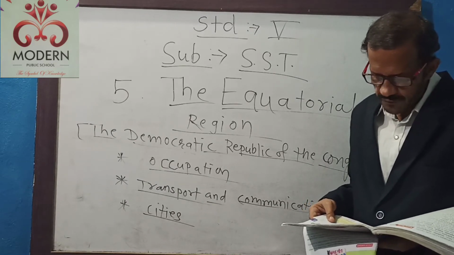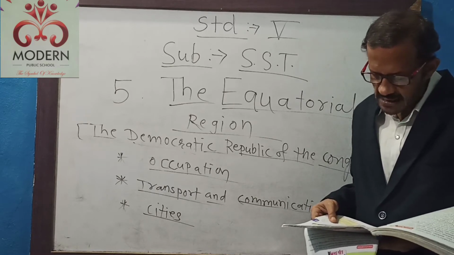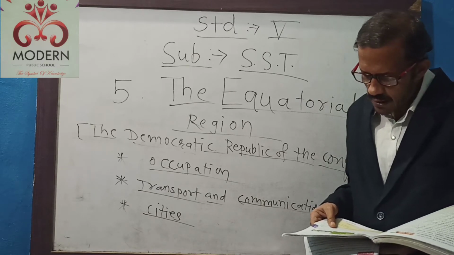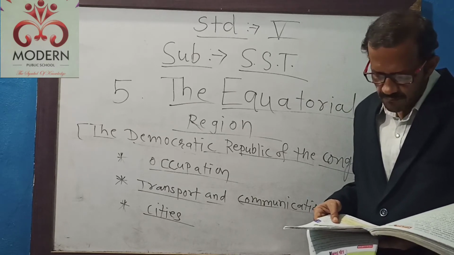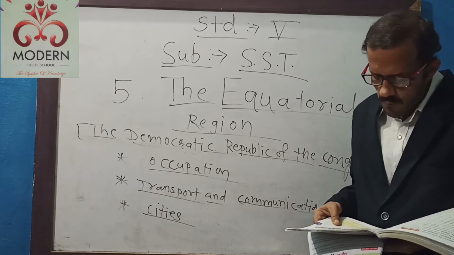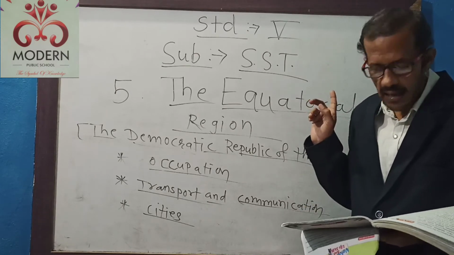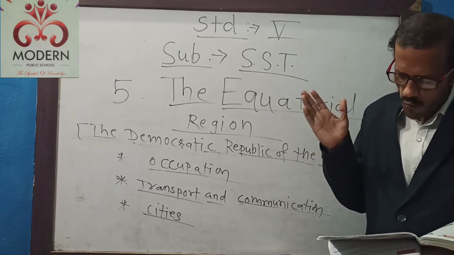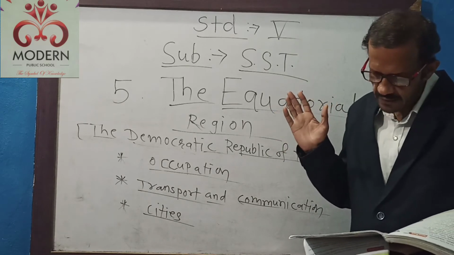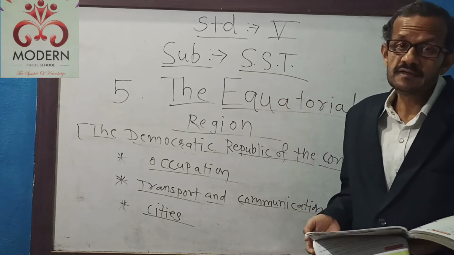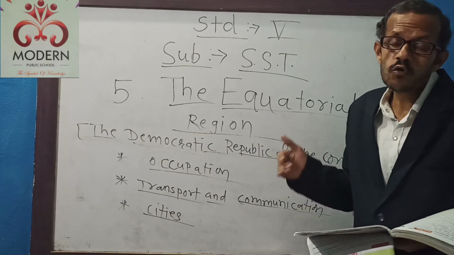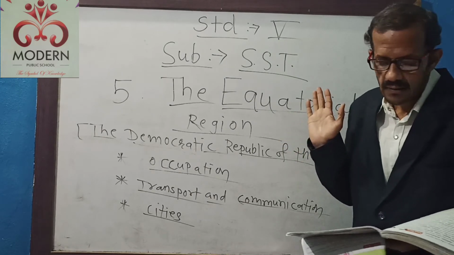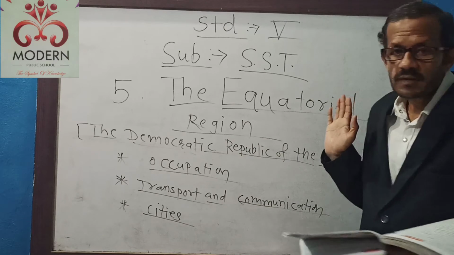Varieties of cash crops such as cocoa, coffee, tobacco, cotton, rubber and oil palms are also grown by the farmers in that particular area. And these things, cocoa, coffee, tobacco, cotton, rubber and oil palms, are exported to other countries, because there is plenty of production of these things in the Democratic Republic of the Congo.